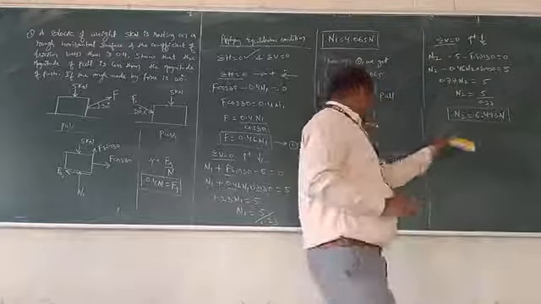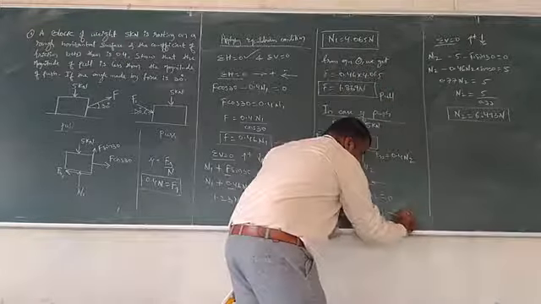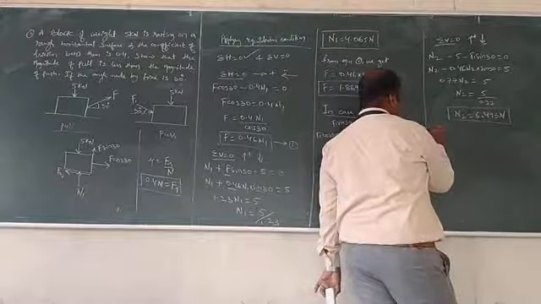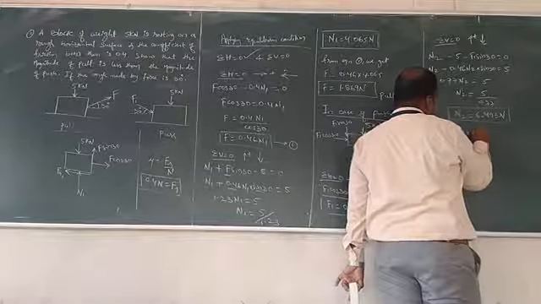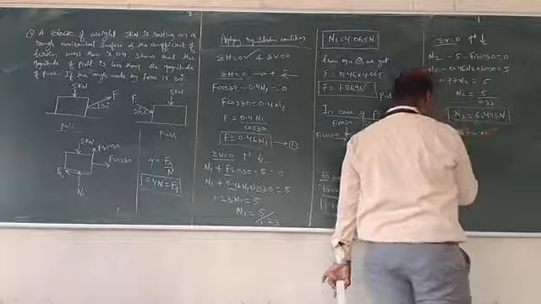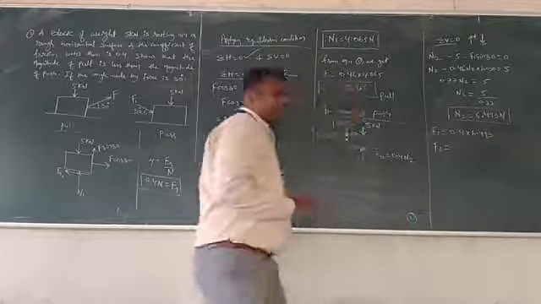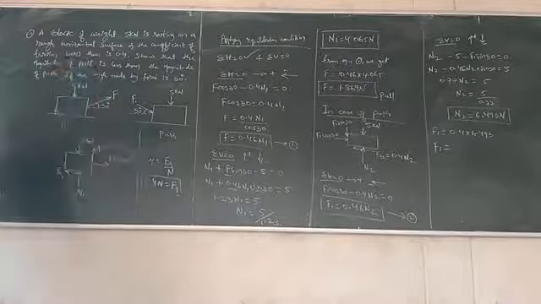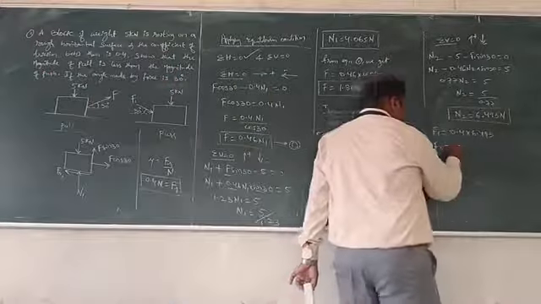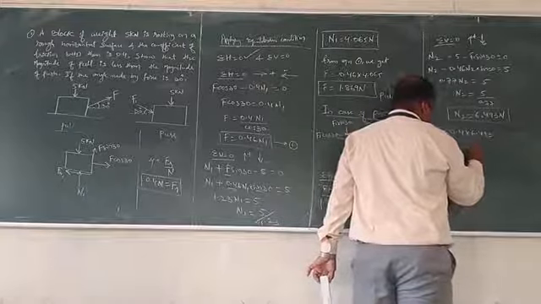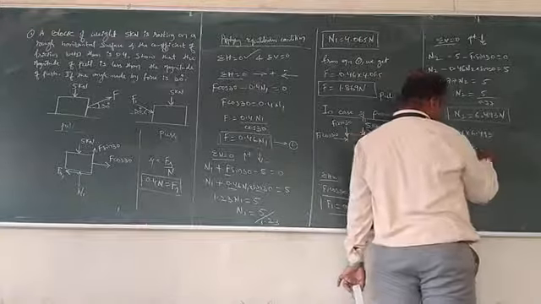Now we need to substitute this value in our equation 2. This is our equation 2. So here F1 is equal to 0.46 times 6.493. We get F1 is equal to 2.986. Sometimes we may get 3.01, and that is also right.